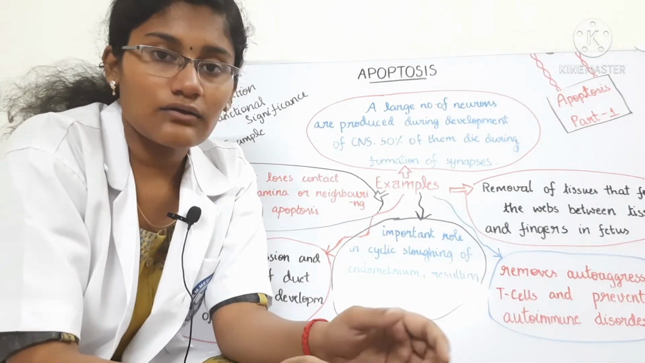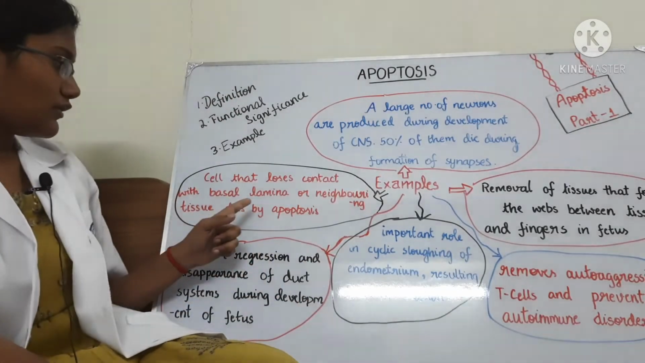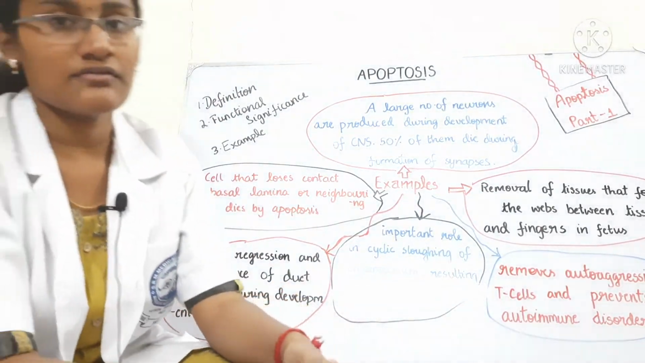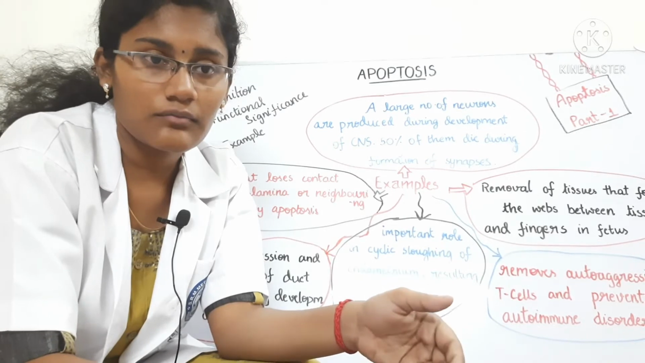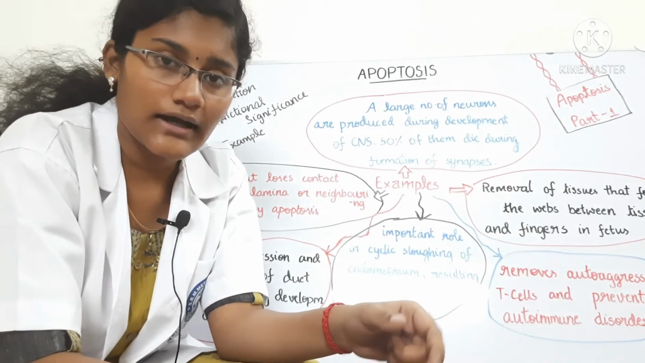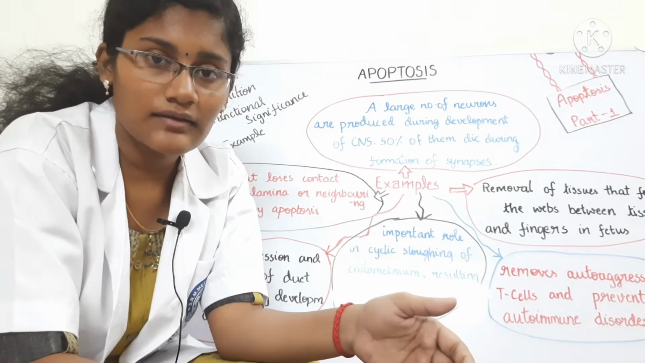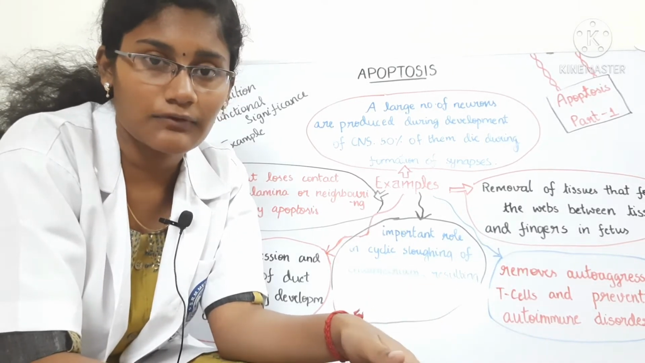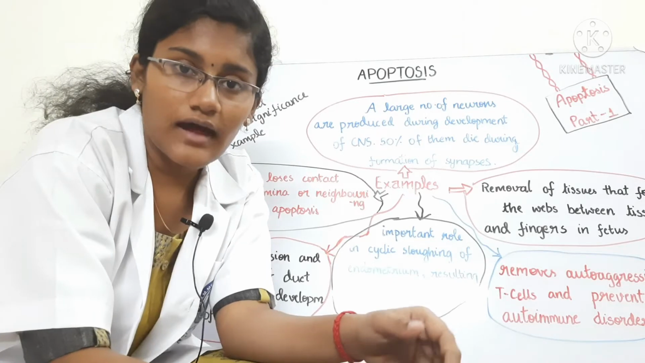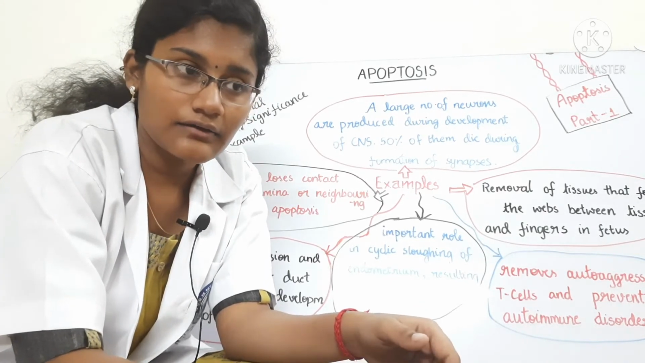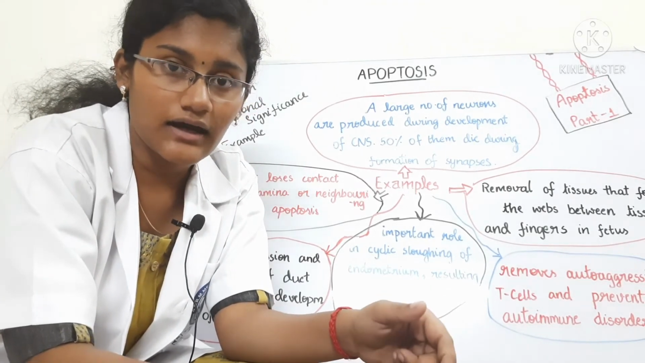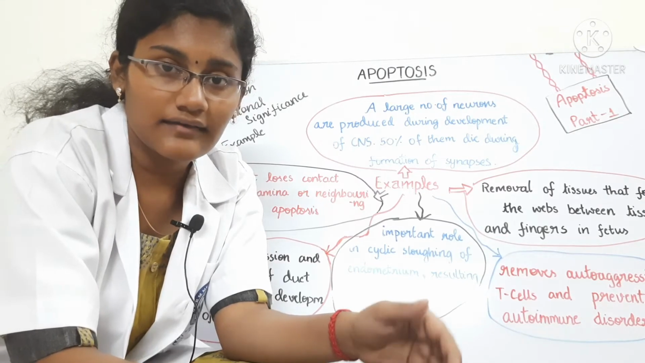Cells that lose their contact with the basal lamina or the neighboring tissue die by apoptosis. If there are cells which are too old in our body, then these cells lose contact with the basal lamina or with their neighboring cells, and when that happens, they automatically kill themselves by apoptosis. This happens in the enterocytes. Enterocytes are cells that are present in the small intestine and large intestine.